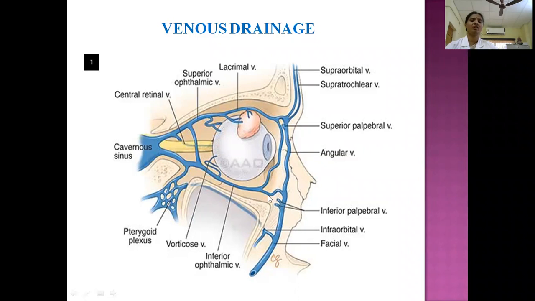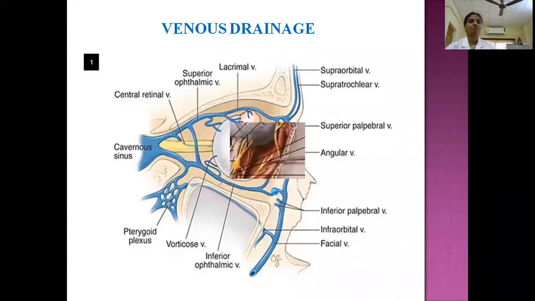So what is the inferior ophthalmic vein? These veins accompany other arterial branches and form the inferior ophthalmic vein. This inferior ophthalmic vein communicates with the cavernous sinus, so it drains into the cavernous sinus.